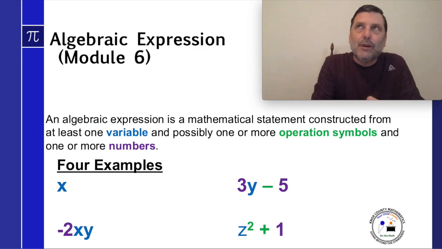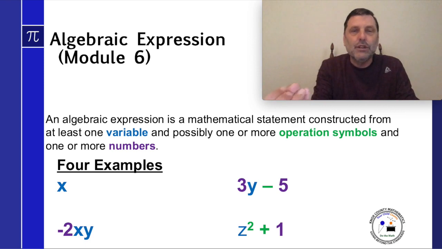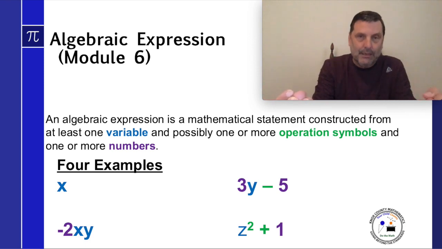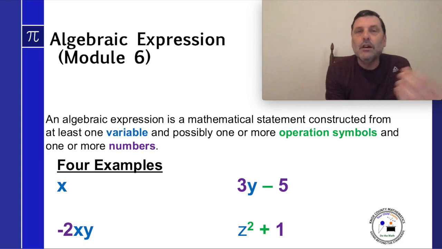When we think of an expression in everyday context, an expression would be "it's raining cats and dogs." That doesn't mean it really is raining cats and dogs. That's just an expression we use to represent what is really happening. Well, an algebraic expression is similar. We rewrite it in the form of variables to represent another thing that we're trying to interpret.